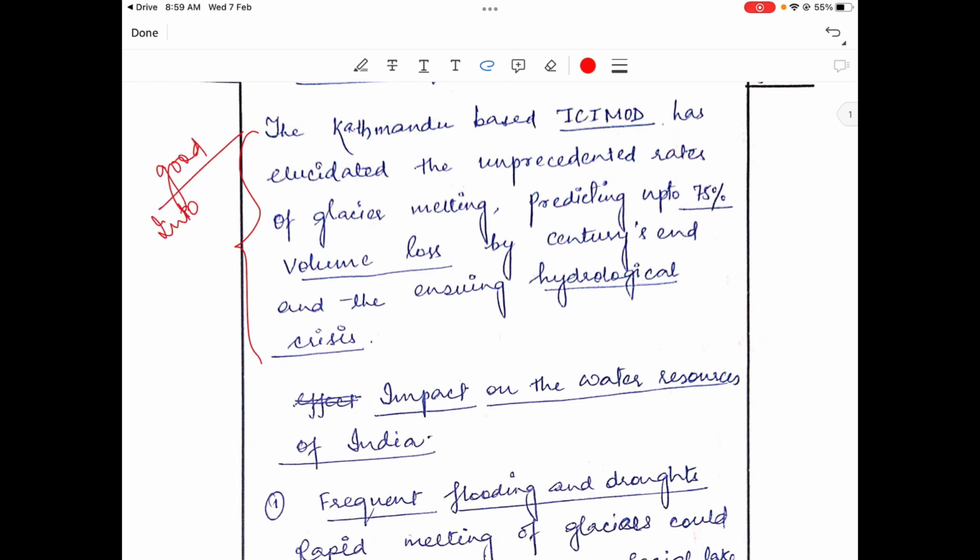And good context also. He has not created the context, but he has mentioned the context correctly.